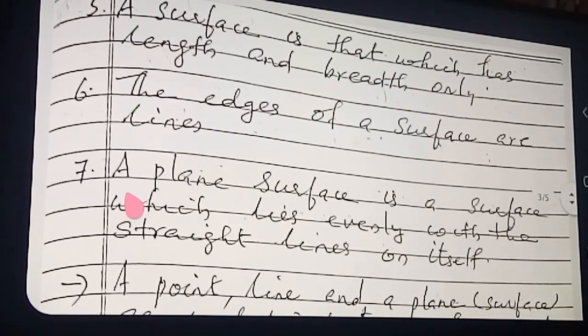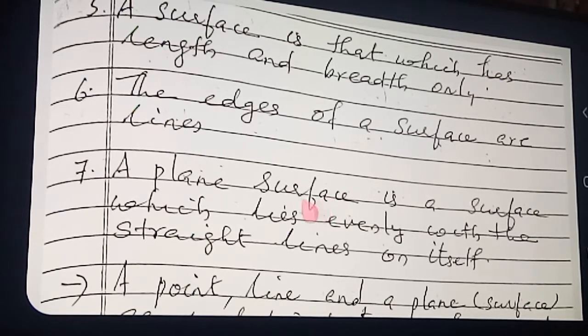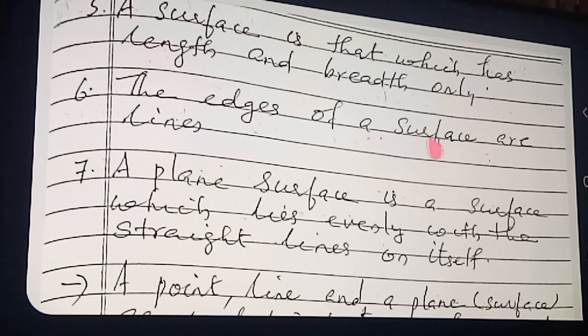And now, seventh definition. A plane surface is a surface which lies evenly with the straight lines on itself. On a surface we can draw many lines and line segments.